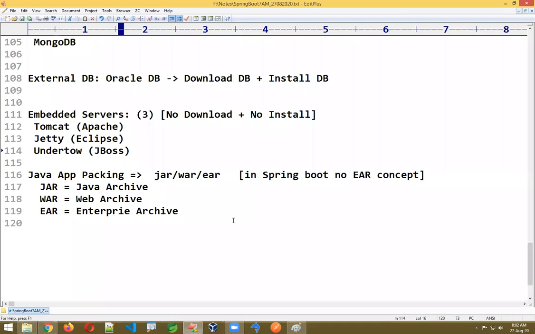In real time we can't guarantee which server they use. That depends on the cloud support here, but I can confirm that the mostly used server is still Tomcat, or some Java-specific products. You will see either Tomcat or Java-specific products; these are still famous. Of course, n number of companies will use n number of servers, depending on their requirements. So these are the embedded servers. Not only this, we have so many features to discuss here.